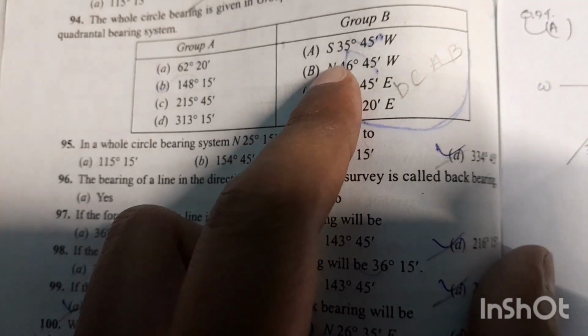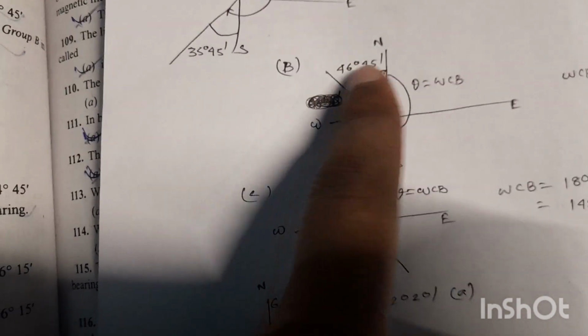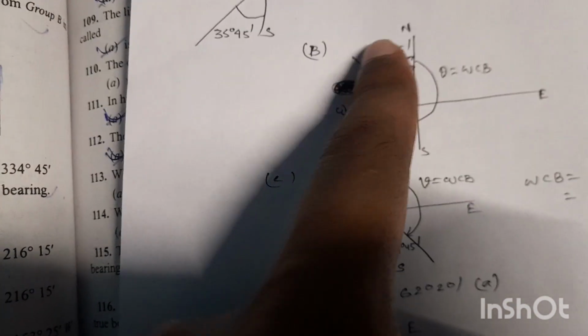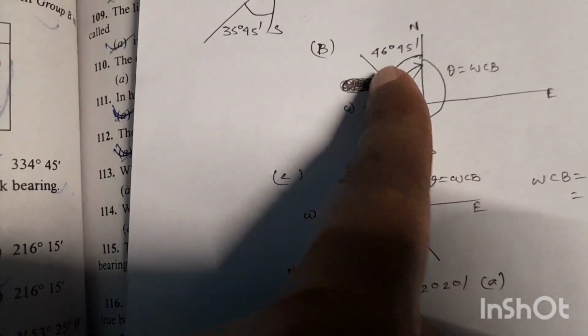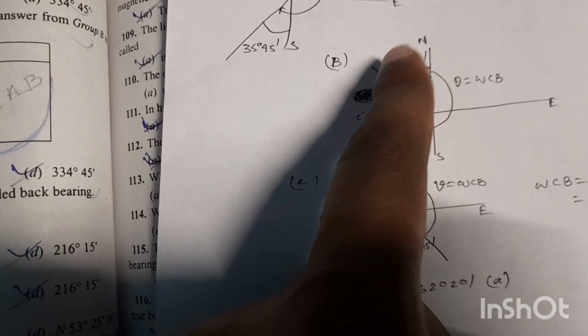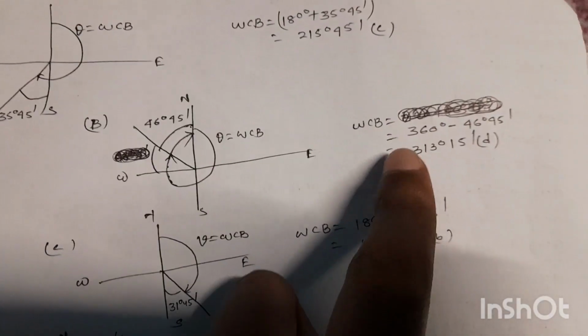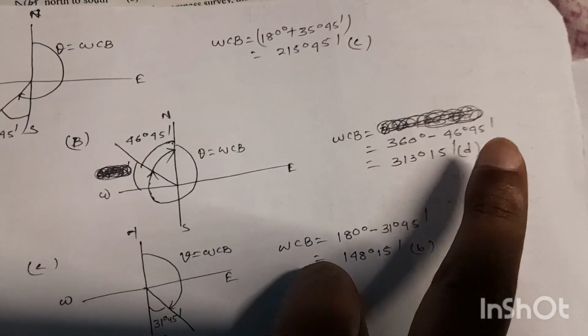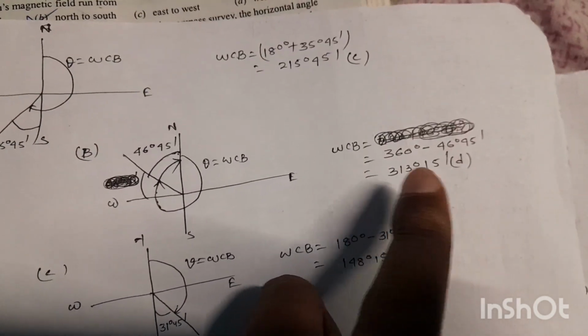Next, quadrantal bearing north 46 degree 45 second west. So this is the angle. The whole circle bearing of this line will be from north up to this angle, so 360 degree minus this angle. So 360 degree minus 46 degree 45 seconds, and we will get the value 313 degree 15 second. Option number D is the right answer.